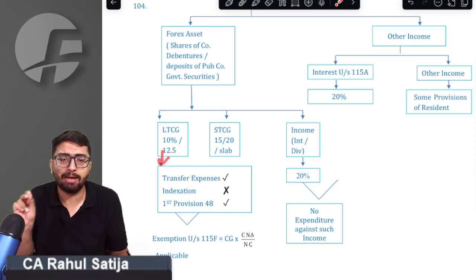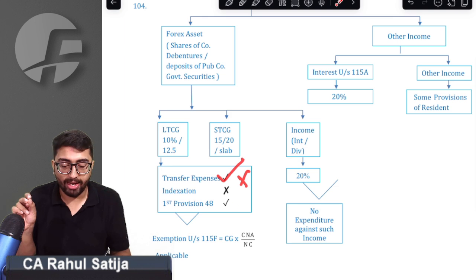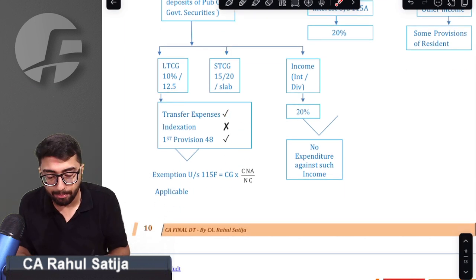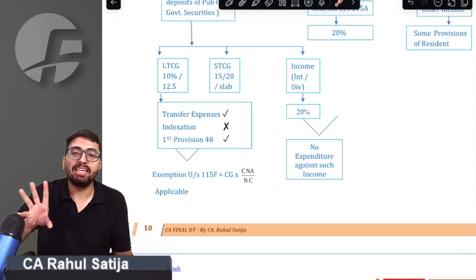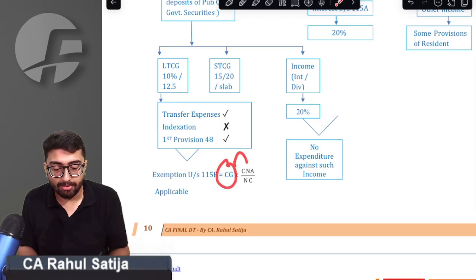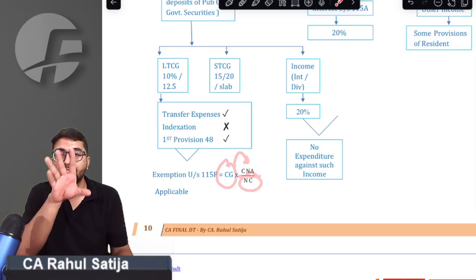While calculating the capital gain, are any transfer expenses allowed? Right answer is yes. Any indexation allowed? No. Any first proviso to 48? It is allowed. Whenever long-term capital gain happens, he is eligible for exemption under section 115F. Whatever the capital gain is multiplied by cost of new asset divided by net consideration is the exemption that he is going to get.